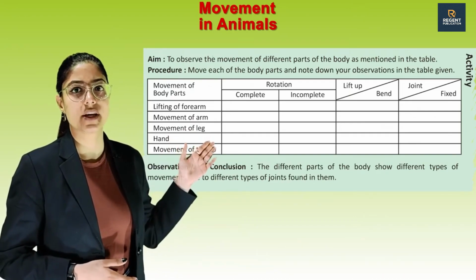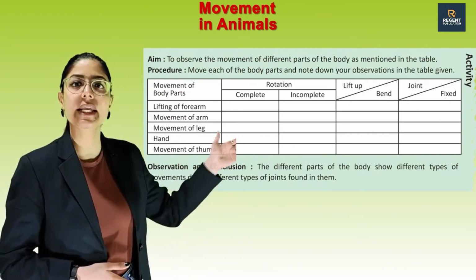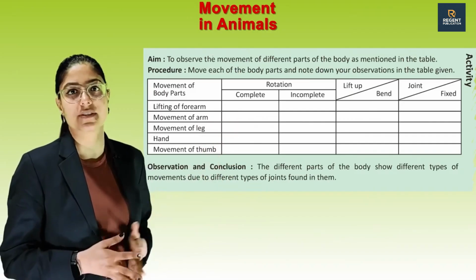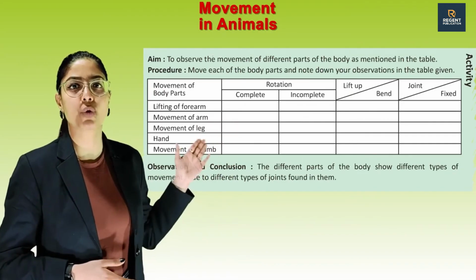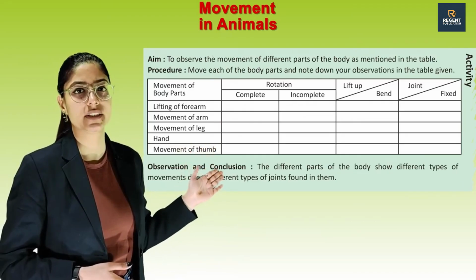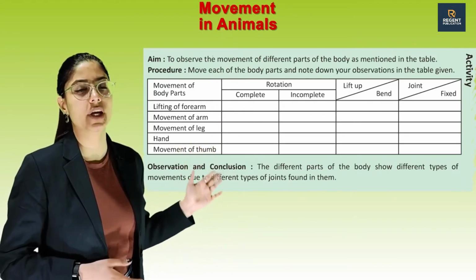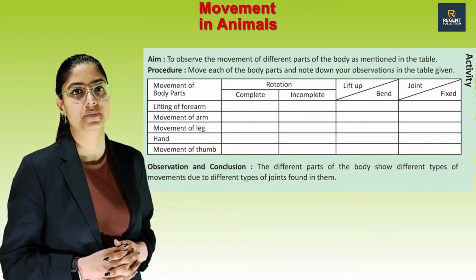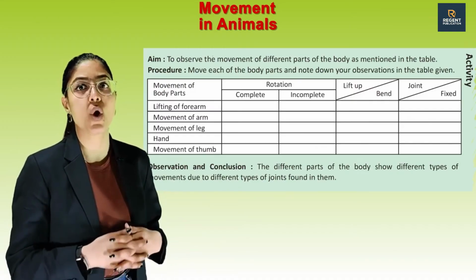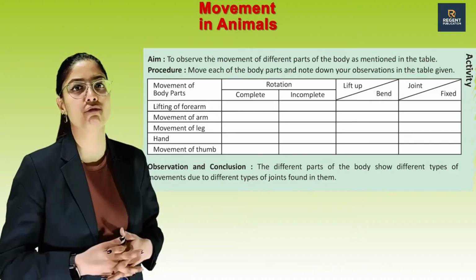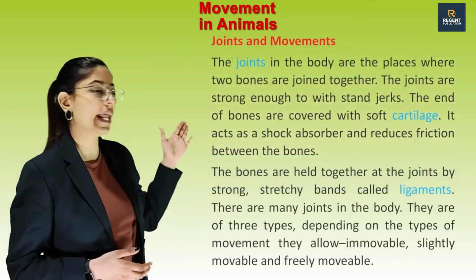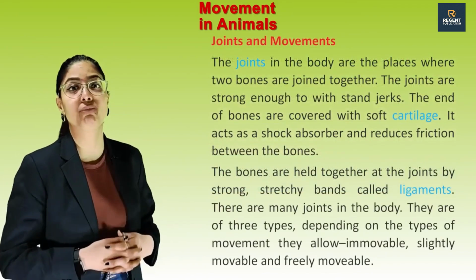Movement of body parts. Rotation, complete or incomplete. Lift up or bend, joint or fixed. Lifting of forearm, movement of arm, movement of leg, hand, movement of thumb. Observation and conclusion: the different parts of the body show different types of movement due to different types of joints found in them. Next is joints and movements.